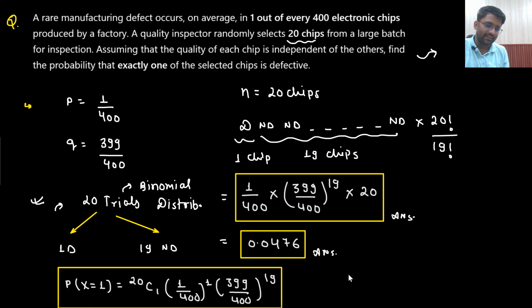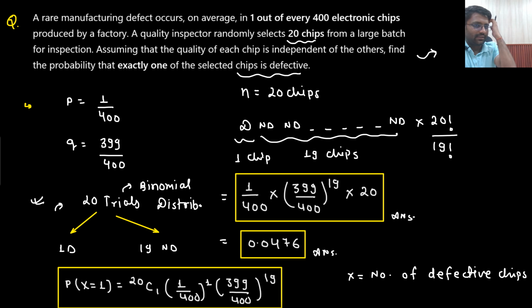And what is my random variable x here? How would you find out the random variable x? You read the question: probability that exactly one of the selected chips is defective. So random variable x would be the number of defective chips, and the number of defective chips should be equal to 1. So the answer would be 20C1, (1/400) to the power 1, (399/400) to the power 19. You will get the same answer. Understandable?